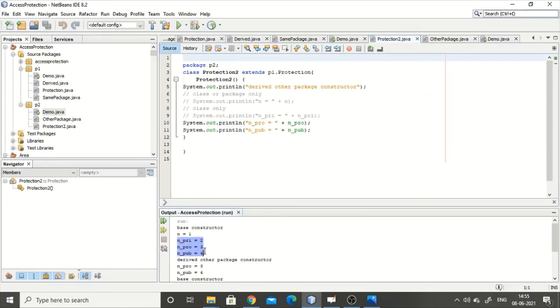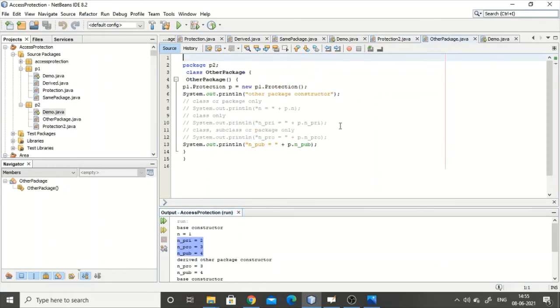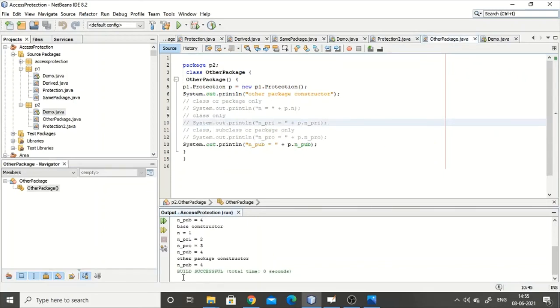So whatever is there in the base one, it will be called. Derived only these 2 will be printed. Why? These 2 I cannot get the values. Then again in the other package, I'm calling again the protection constructor. So the base constructor will be printed and other package npub is equal to 4 will be printed.